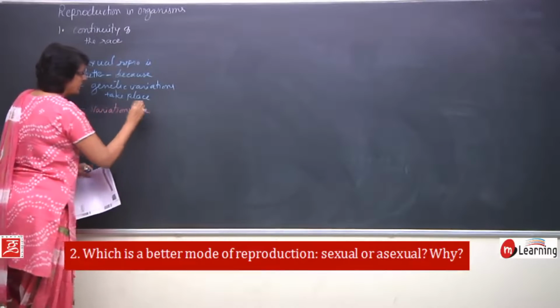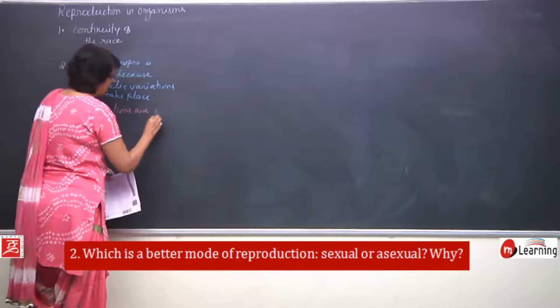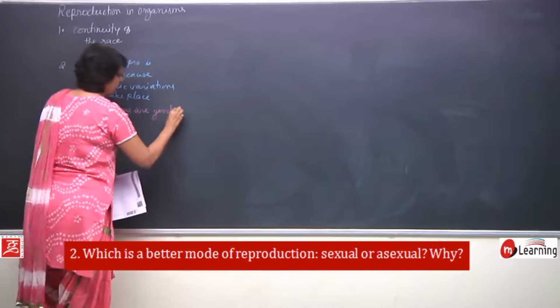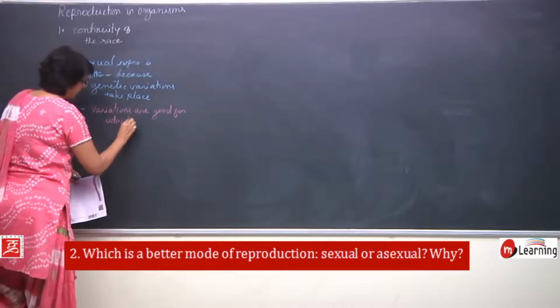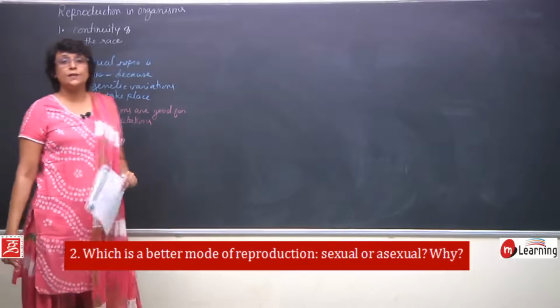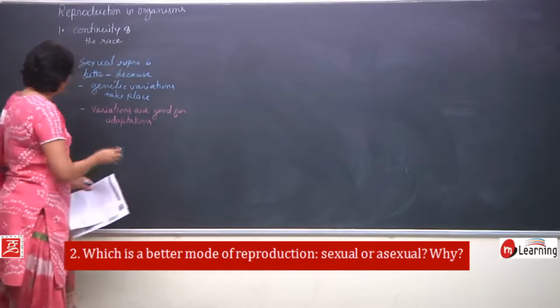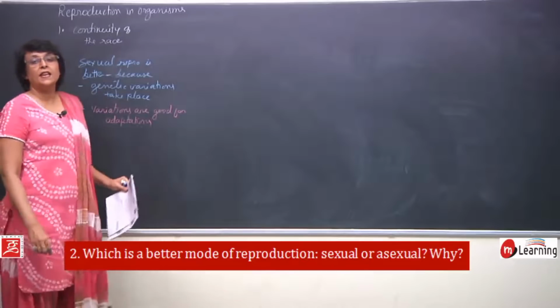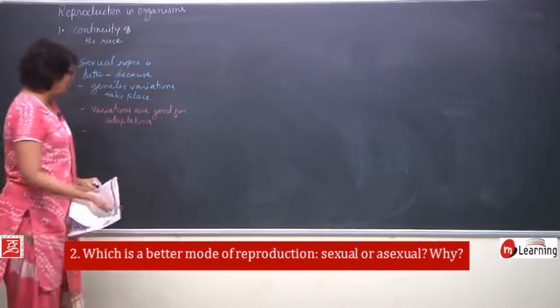Variations are good for adaptation. That means if there are variations, the organism would be better adapted to the environmental condition, and when variations accumulate, it also results into evolution.